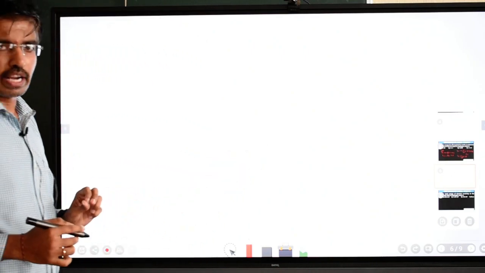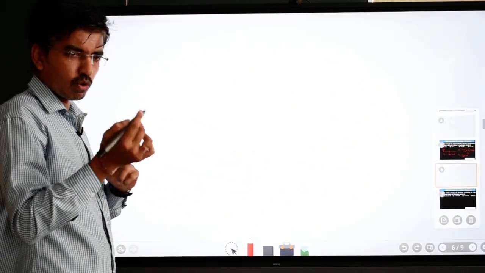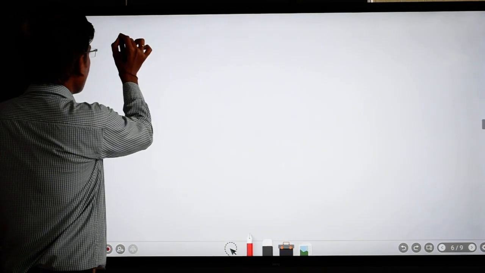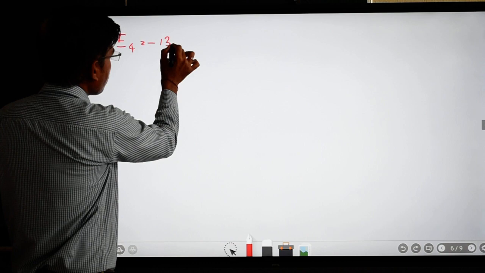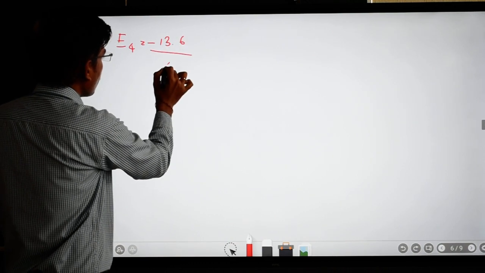So first I will calculate the energy of the electron in n equal to 4 state, that is E4 is equal to minus 13.6 divided by 4 square.